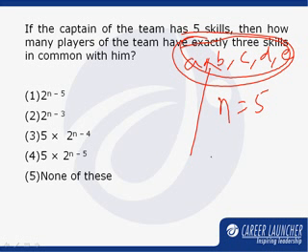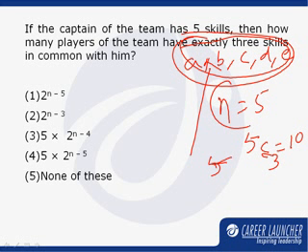That means total number of ways 3 skill sets out of 5 can be selected is in 5C3 ways. 5C3 is equal to 10. That means putting n is equal to 5, one of the choices must give the total number of players in the team which is having exactly 3 skills, 10.